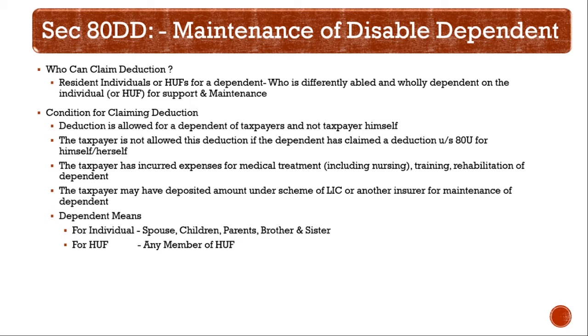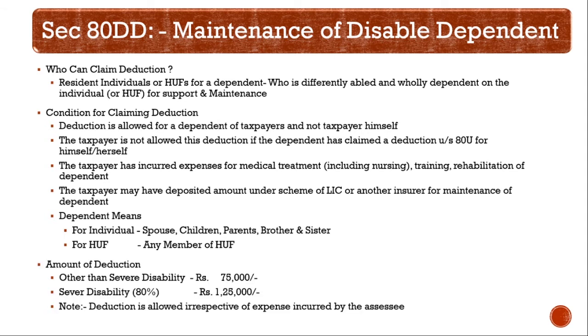This section is almost similar to Section 80U. Here also, just like 80U, there is no compulsion in production of medical bills or any other evidence for the expenses incurred.